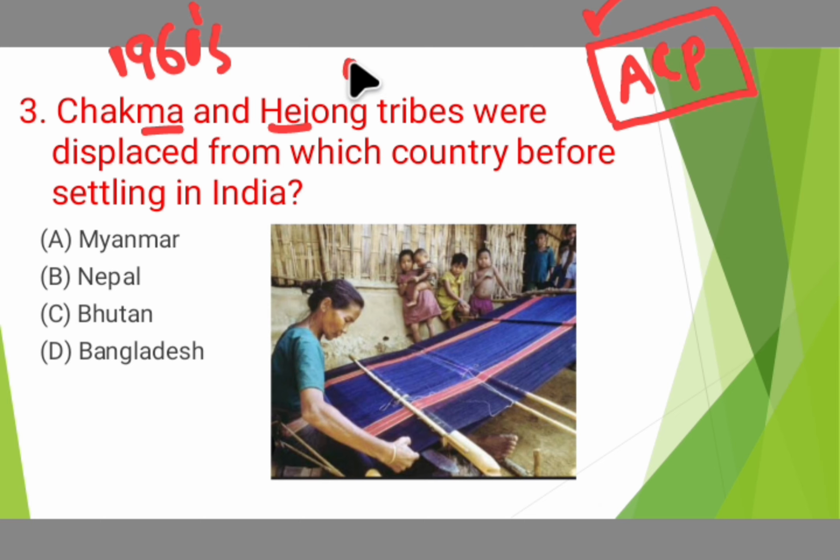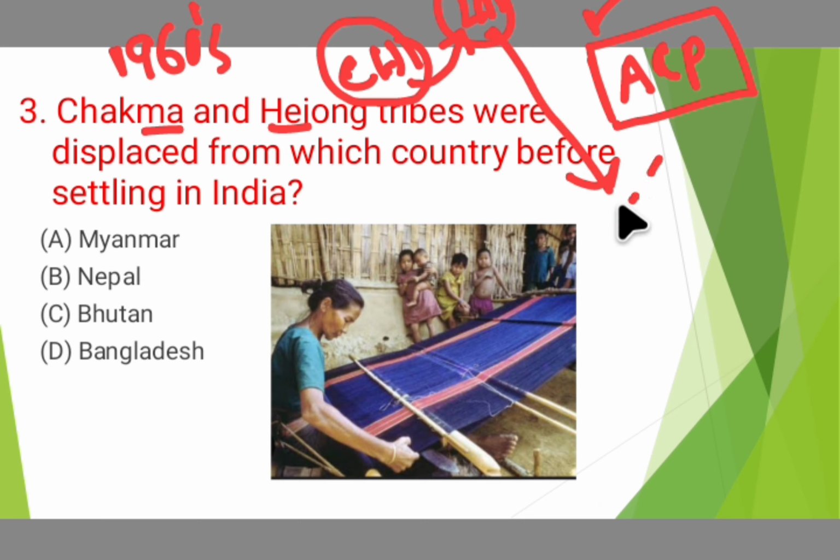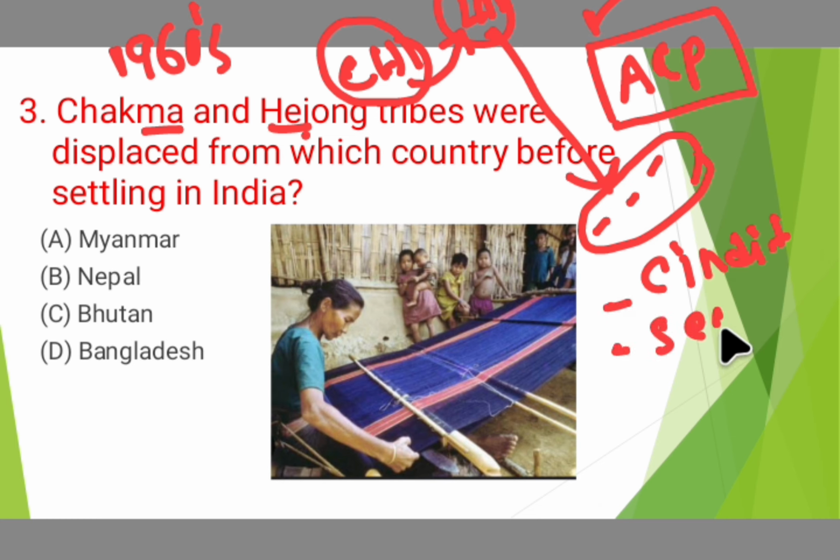were displaced from the Chittagong Hill Tracts of Bangladesh, considering this as Bangladesh, and then later moved to the Lushai hills of Mizoram. From Mizoram, refugee camps were conducted by the government, and they were displaced to the Arunachal Pradesh region. Thereby, their population has increased, and because of this migration, the natives of Arunachal Pradesh started persecuting these Chakma and Hejong tribes because of cultural differences and strain on the economy and reduced resources.